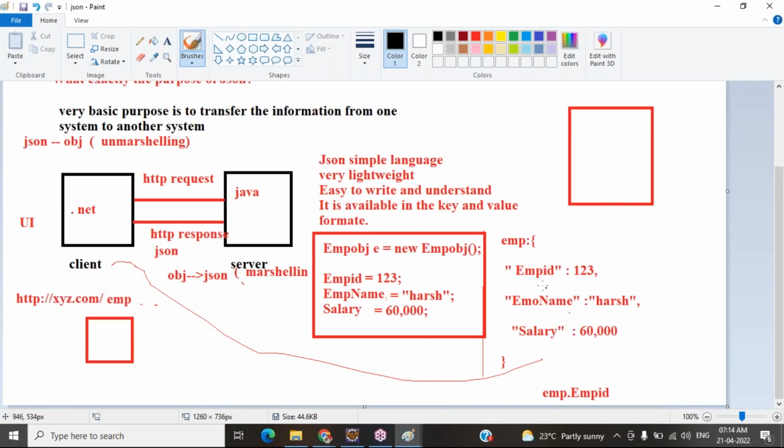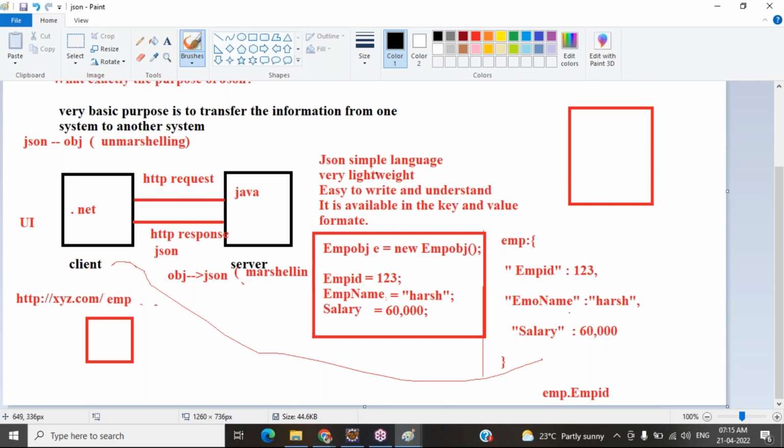See here, employee. Employee is the object name. In the form of key value pairs, we are sending the values to this same object. Employee ID we are passing, employee name we are passing, salary we are passing. Anybody can understand by looking at this. JSON is a very simple language. Obviously it is very simple, and you guys can also understand this.